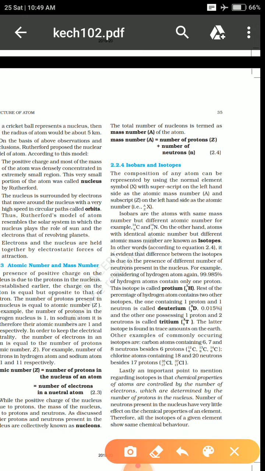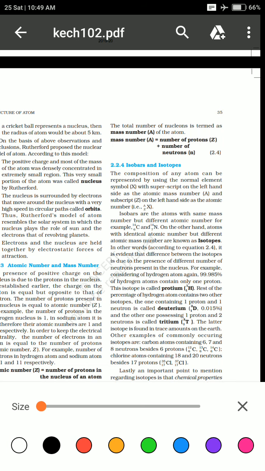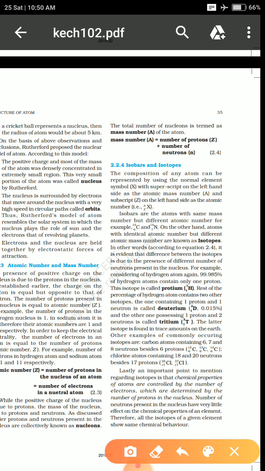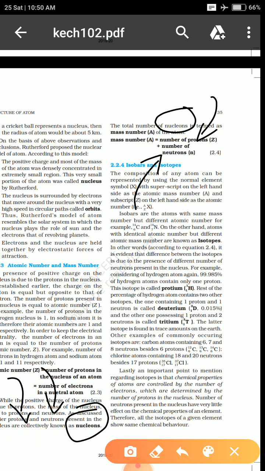Write the notes by yourself about atomic number. And mass number is actually the total number of nucleons, meaning the total number of protons present in the atom plus the total number of neutrons present in the atom. Okay, my mistake. Protons and neutrons combination are known as nucleons, not proton and electron.